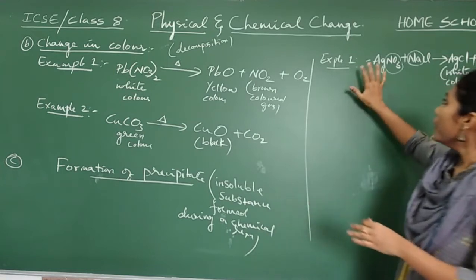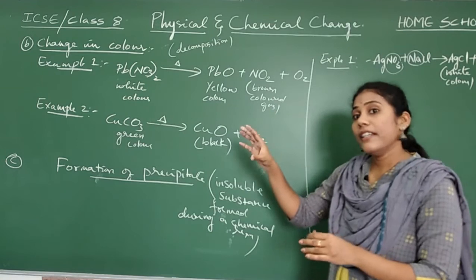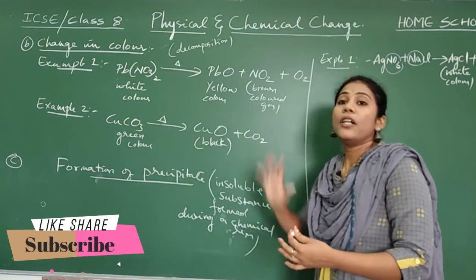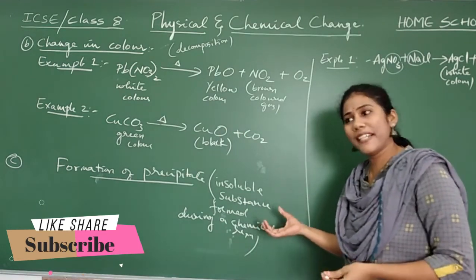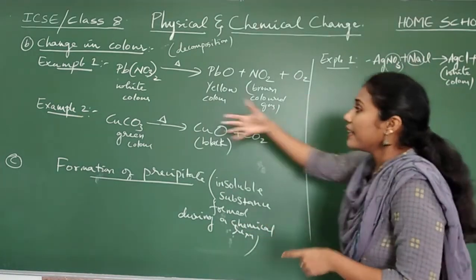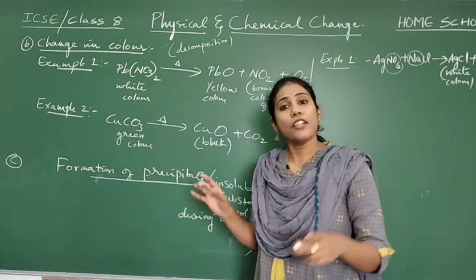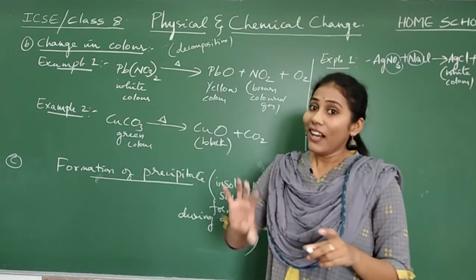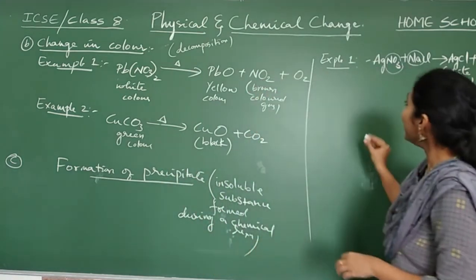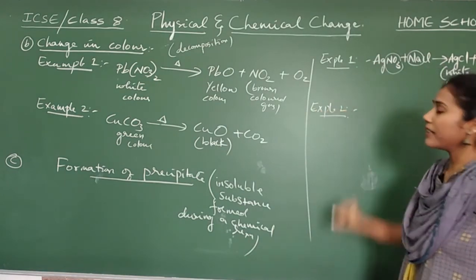The moment you add two colorless substances, that white color, curdy white color stuff that is forming within the reaction mixture, that is what we call precipitate. So the moment you see precipitate, clearly you can understand that there is some change happening between them. That is why the precipitate is coming. So formation of precipitate is also one of the proofs to tell a chemical reaction is happening. Okay, fine.